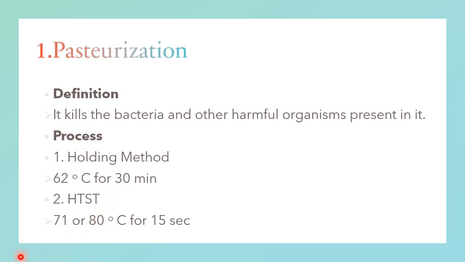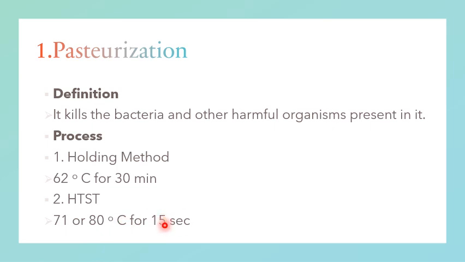High temperature short time involves heating milk or milk products to at least 71 degrees Celsius and holding at such a temperature for at least 15 seconds, or heating to at least 80 degrees Celsius and cooling immediately in approved, properly operated equipment.